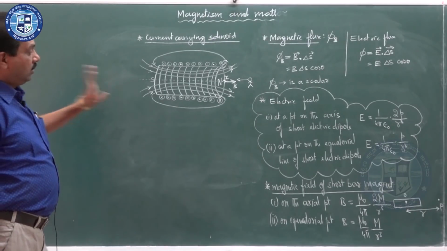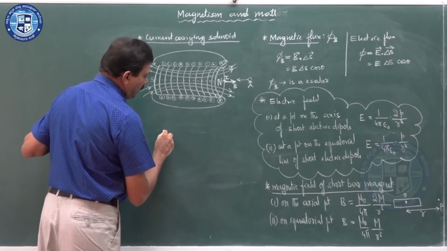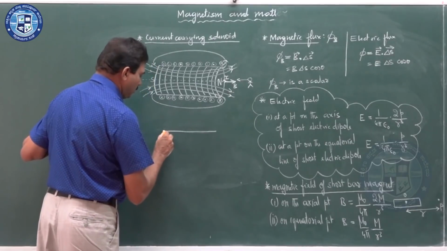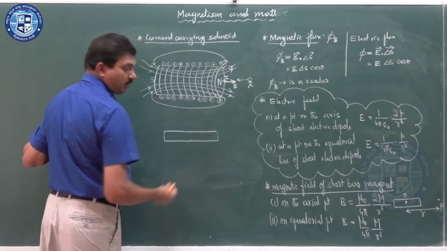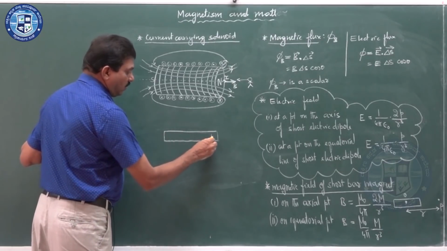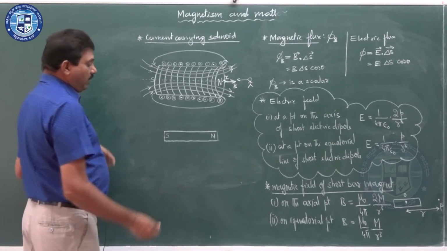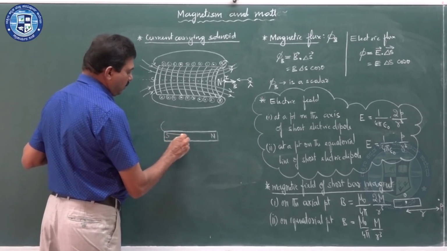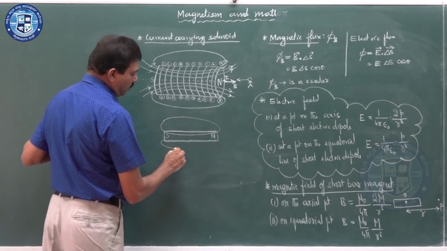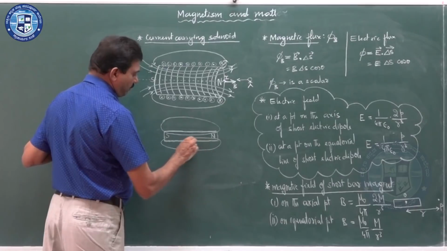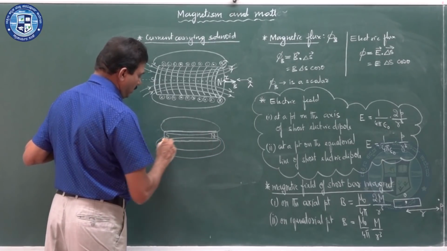Therefore, a current carrying solenoid and a bar magnet can be compared. If this is the north pole of the bar magnet and this is the south pole, we have already observed the magnetic field lines of this bar magnet. How are those magnetic field lines? We have already seen, they are closed loops like this.